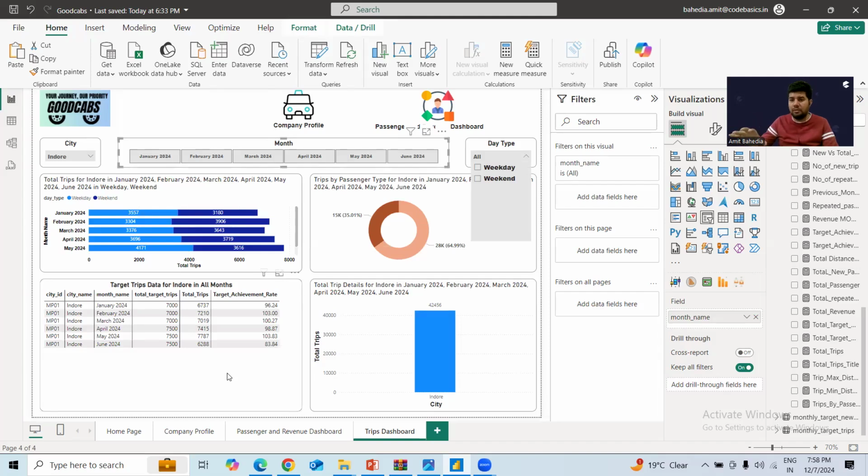So as I told previously, many measures are created. It's completely up to your problem statement, what you want. Any dashboard is not fixed. It keeps changing as per the requirement. If there are any additional metrics which we need to add, definitely we can add them on the basis of the data we have. Okay, so that's all about the dashboard part within Power BI, how insights are generated. Now I have summarized the key insights in our presentation. So let me show you the presentation.